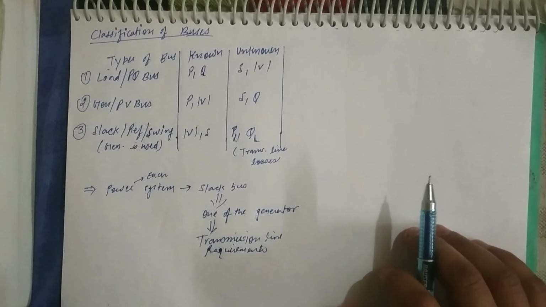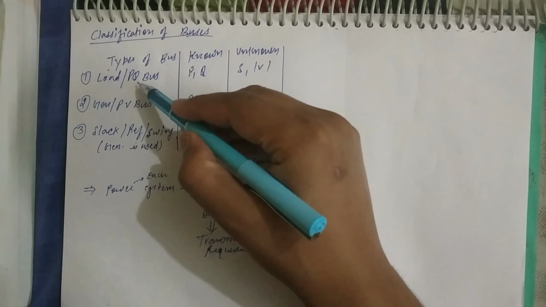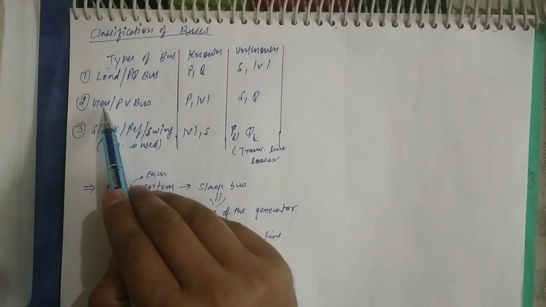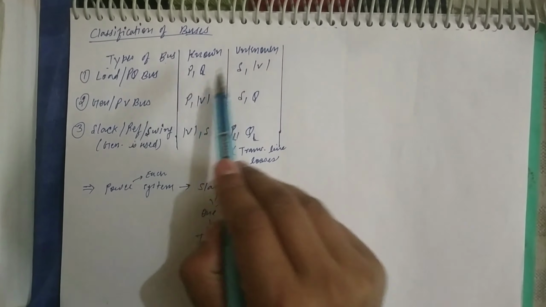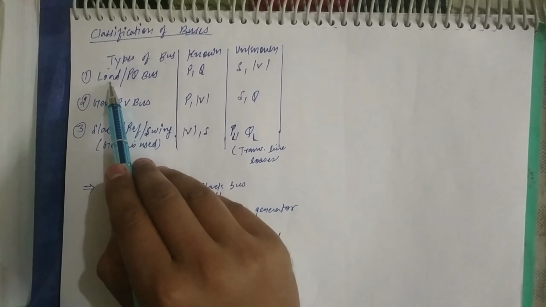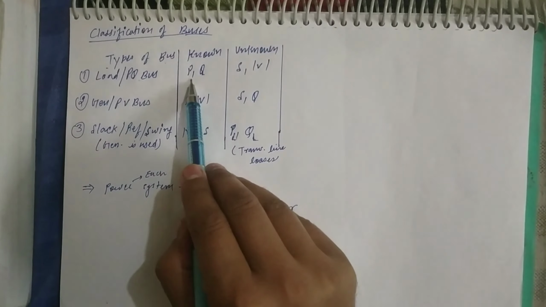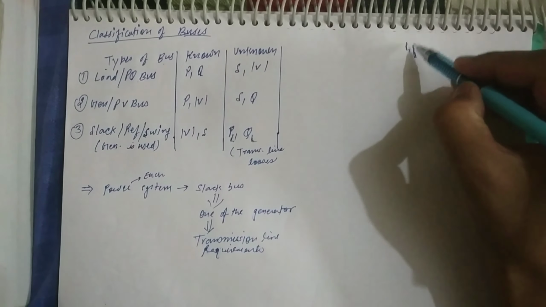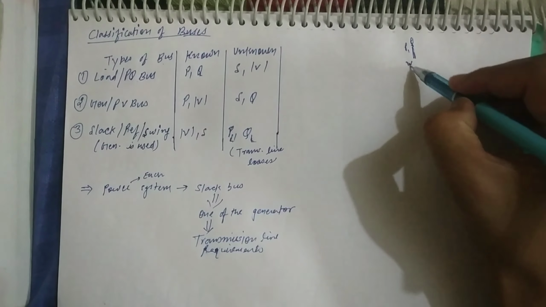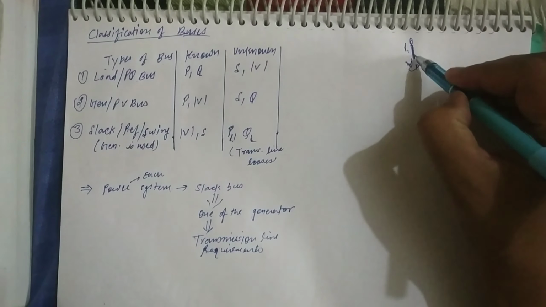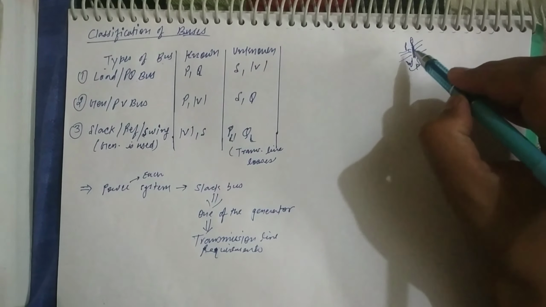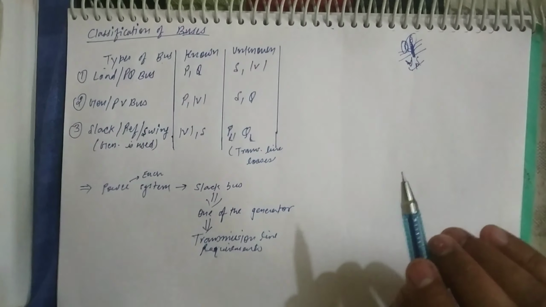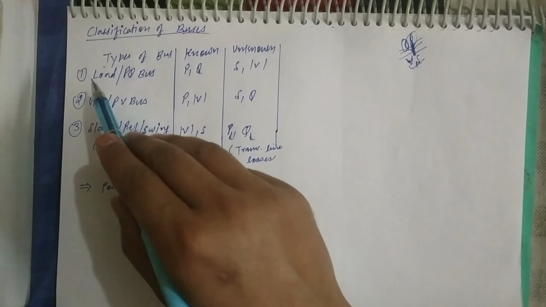There are a number of buses which are divided into load bus, generator bus, and slack bus according to their known or unknown parameters. The load bus is also known as the PQ bus because here the values of P and Q are known. Over this bus P and Q are known, and we don't know the values of V and delta, so it becomes the load bus. Here other transmission lines are connected, but for this bus we know P and Q, and we don't know V and delta, so it is the load or PQ bus.